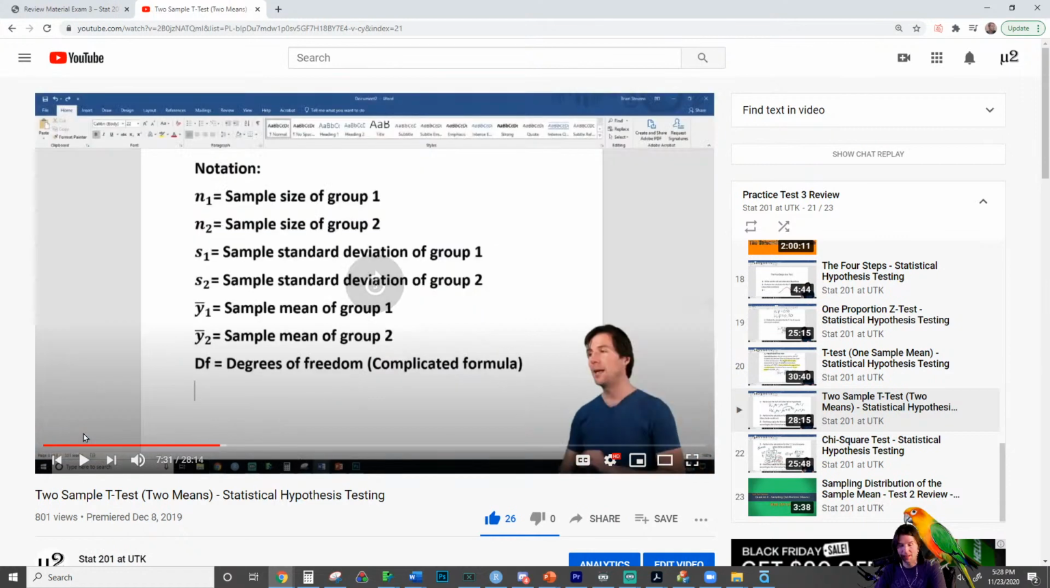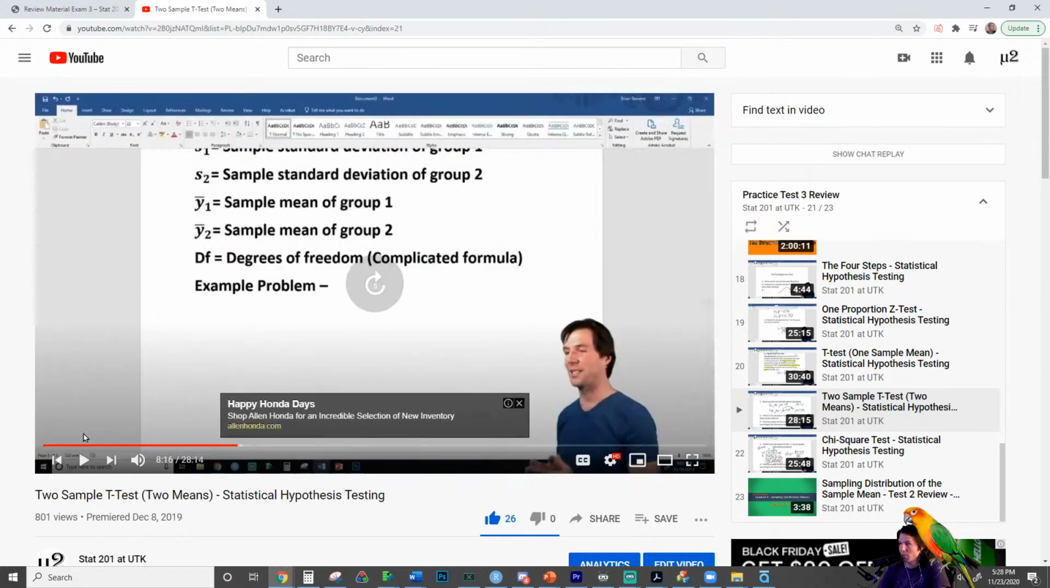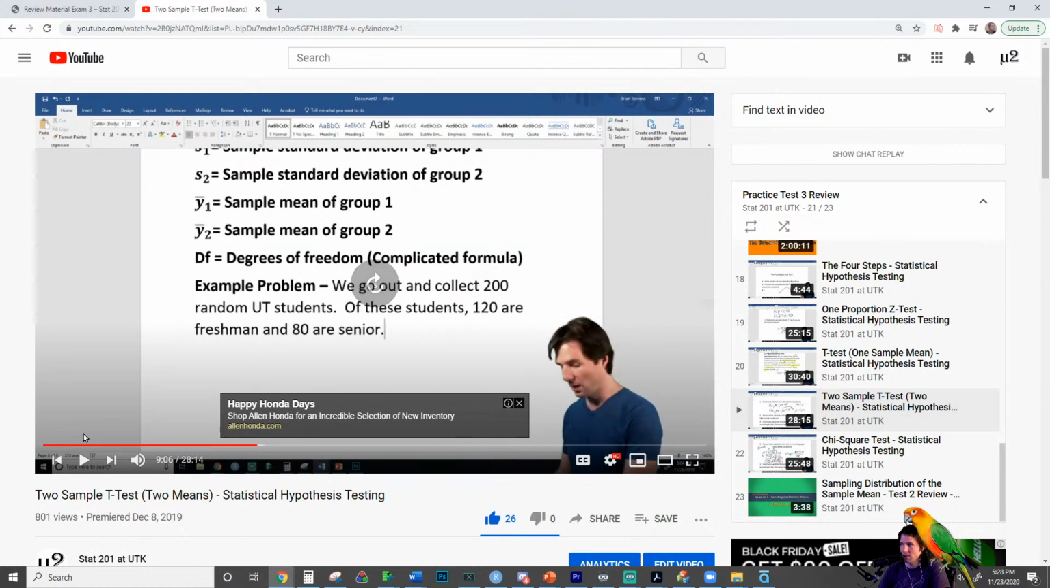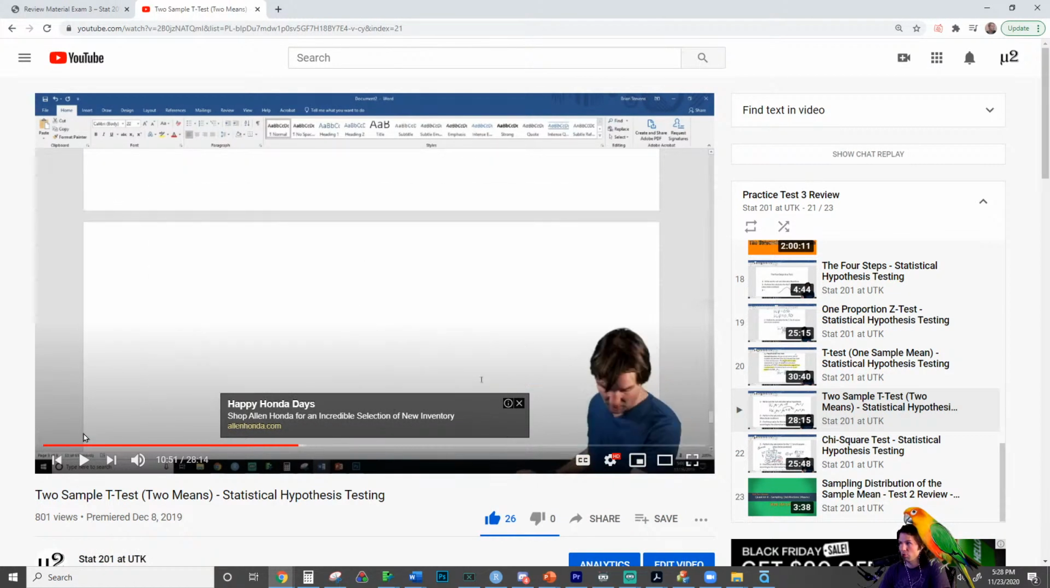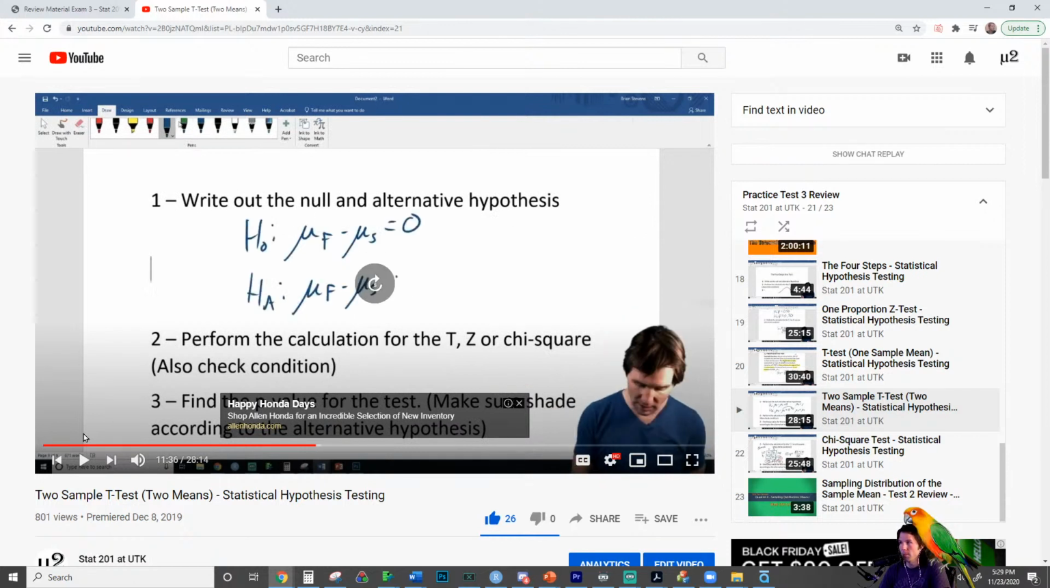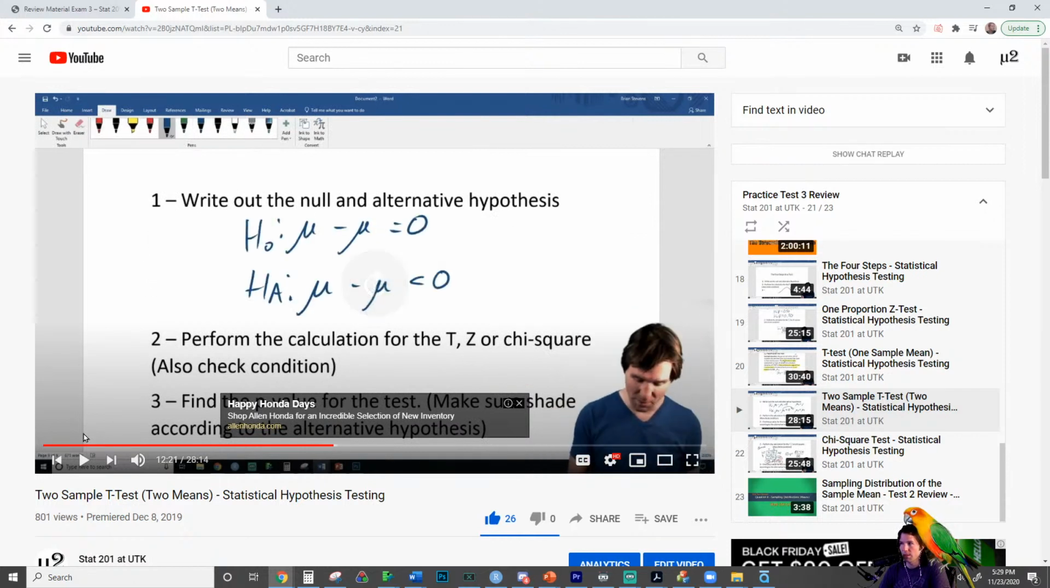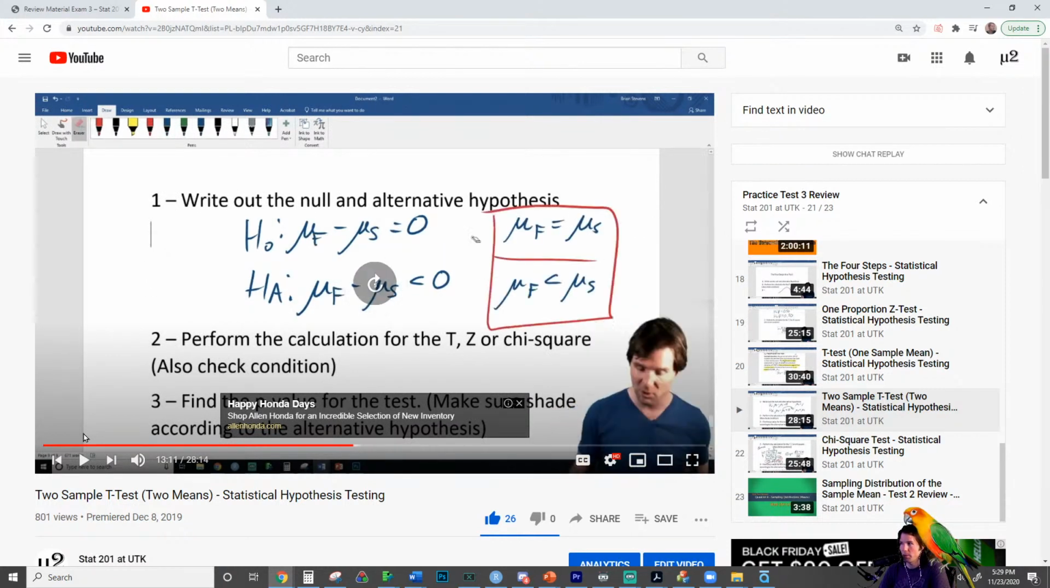But I go through, I talk about the chi-squared. So here's your degrees of freedom. Here's how we're going to calculate an example problem right here. Each of these videos is meant to be kind of a short walkthrough of a problem. Then we go through and write all the nulls and alternatives. I talk through each portion of this and how we do this.